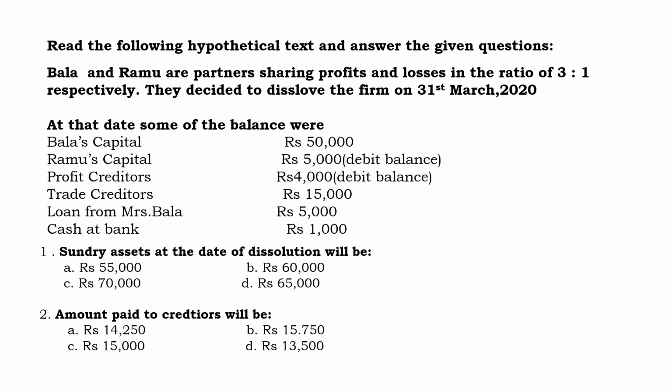Profit and loss account rupees 4,000. That also shows the debit balance. Trade creditors rupees 15,000. Loan from Mrs. Bala rupees 5,000. Cash at bank rupees 1,000.